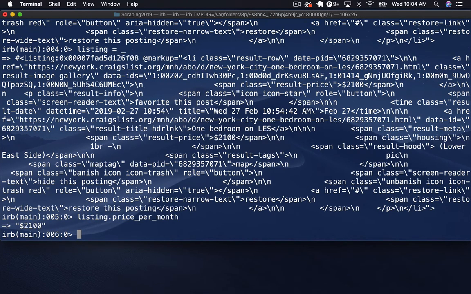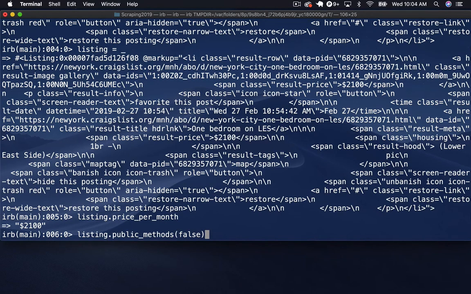And actually, one trick, if you're not sure what method you can call on an object, you can say listing dot public methods. And then pass in the word false, and what that's going to do is say don't include the methods that are defined on a higher level object.